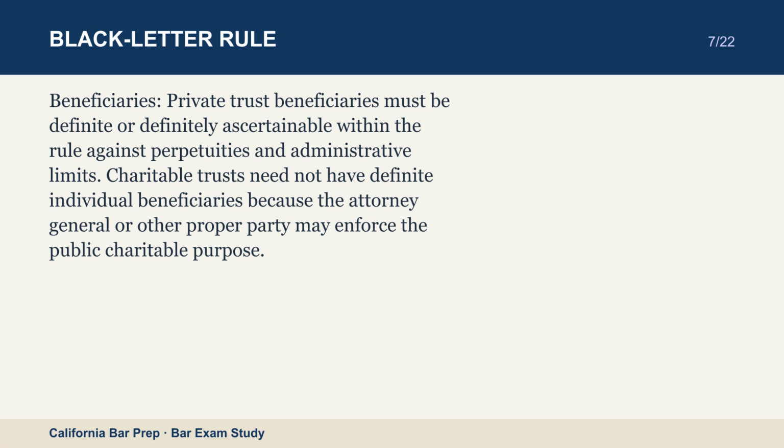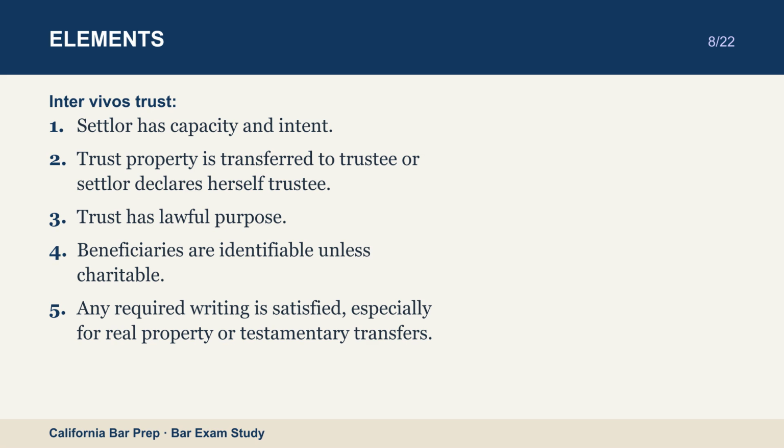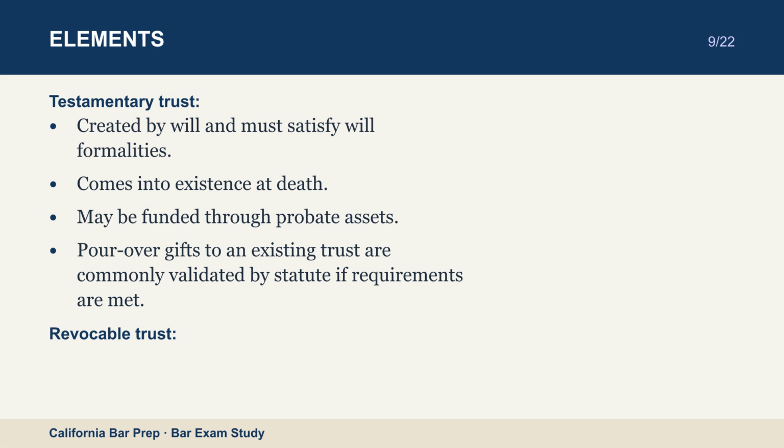Inter vivos trust. Settlor has capacity and intent. Trust property is transferred to trustee or settlor declares herself trustee. Trust has lawful purpose. Beneficiaries are identifiable unless charitable. Any required writing is satisfied, especially for real property or testamentary transfers. Testamentary trust. Created by will and must satisfy will formalities. Comes into existence at death. May be funded through probate assets. Pour-over gifts to an existing trust are commonly validated by statute if requirements are met.